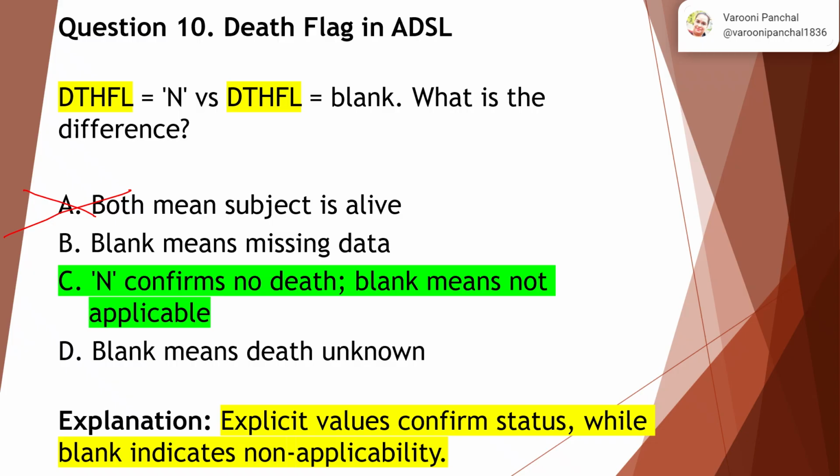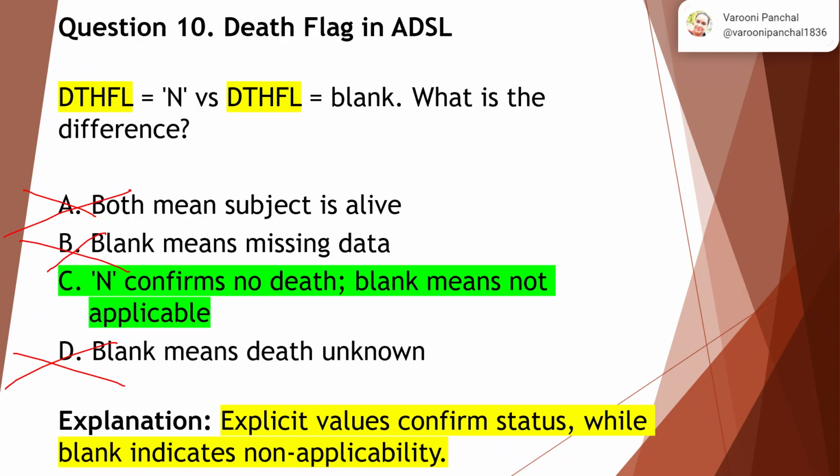Now option B says blank means missing data. No, blank does not mean missing data. Blank is something like the condition has not been met, whereas missing is something where the data was not collected or was not available, right? Now option D says blank means death is unknown. No, the condition has not been met, or that specific death has not occurred yet, right?